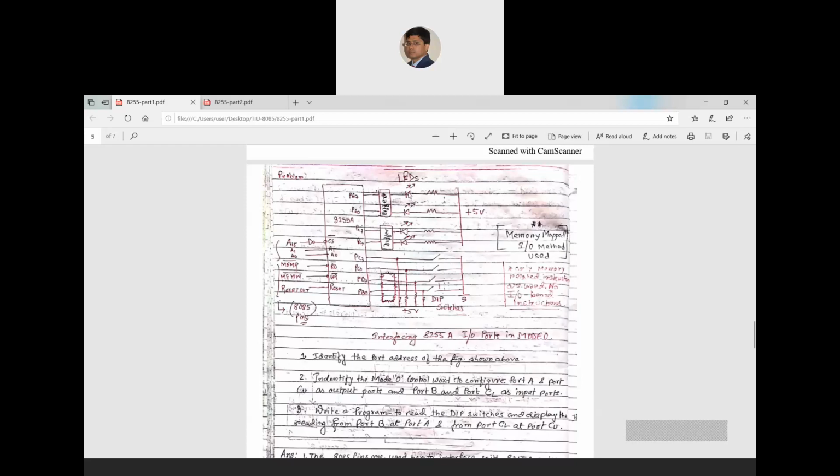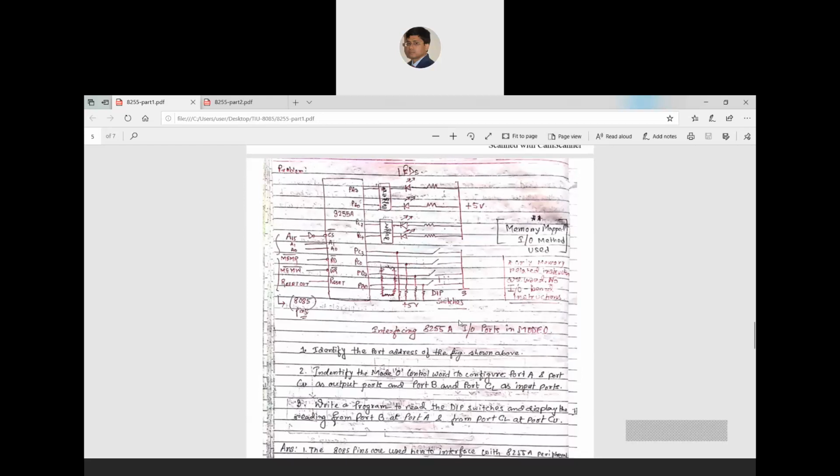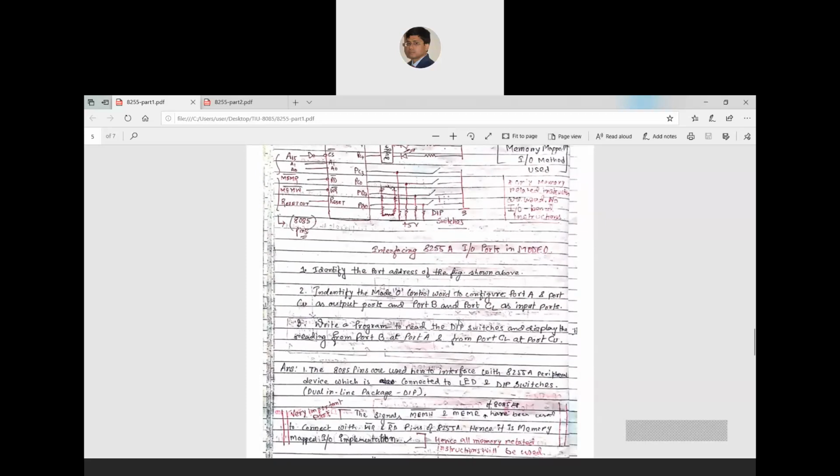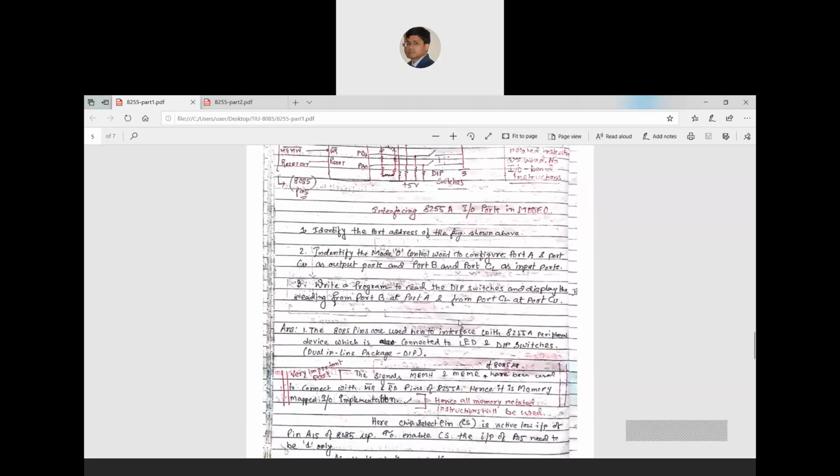So this is the third problem, where you have to write the program so that you can read the status of these switches and reflect that result through these LEDs. So that is the third part. For the first part, you just have to figure out what the port address is.